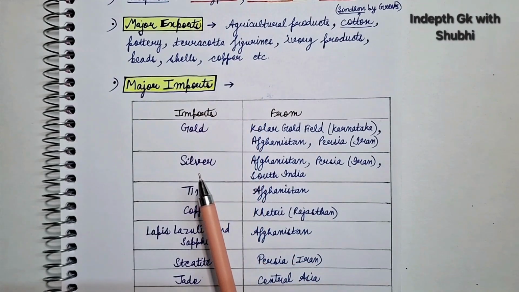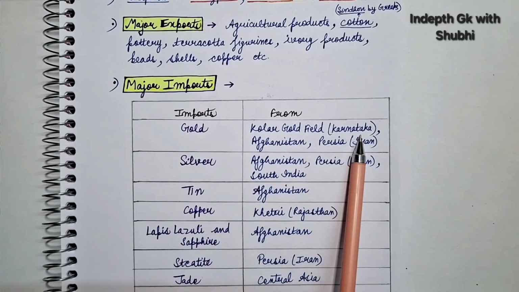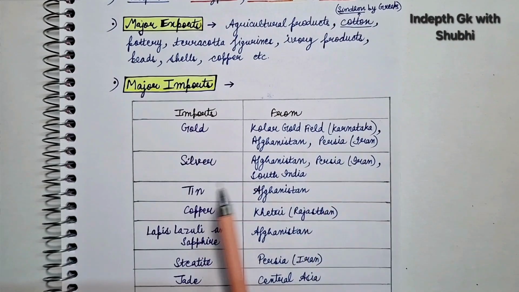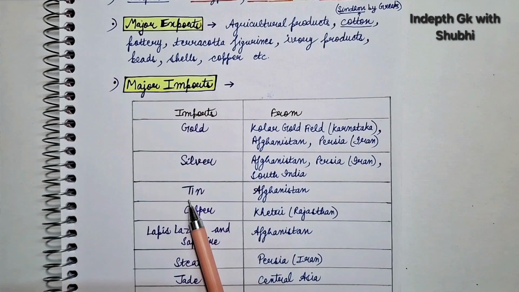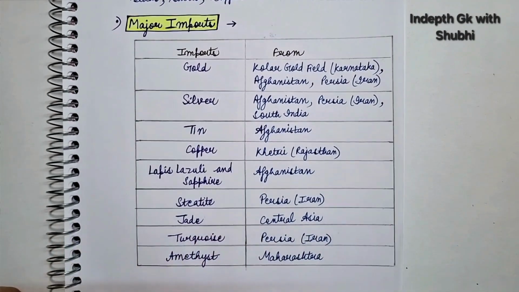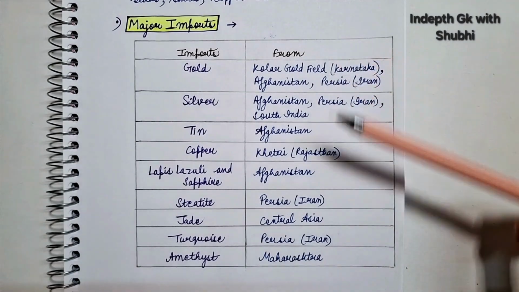Next, major imports. These are number one, gold. Gold was imported from Kolar Gold Field, which is in Karnataka, Afghanistan, and Persia, which is present-day Iran. Next is silver. Silver was imported from Afghanistan, Persia, and South India. Tin was imported from Afghanistan. Copper was imported from Khetri, which is in Rajasthan. Lapis lazuli and sapphire was imported from Afghanistan. Steatite was imported from Persia. Jade was imported from Central Asia. Turquoise was imported from Persia, and amethyst was imported from Maharashtra, right? So these are all the major imports.